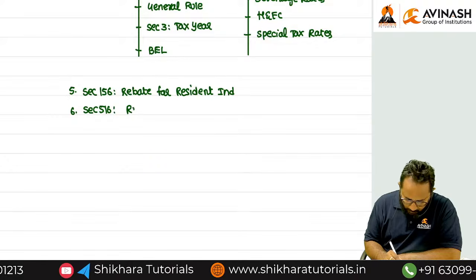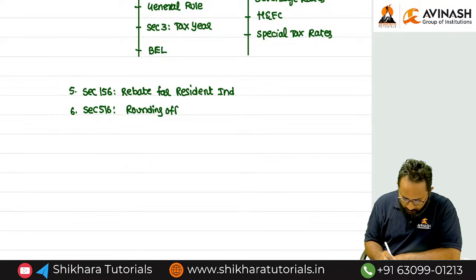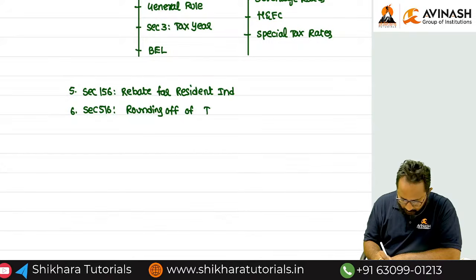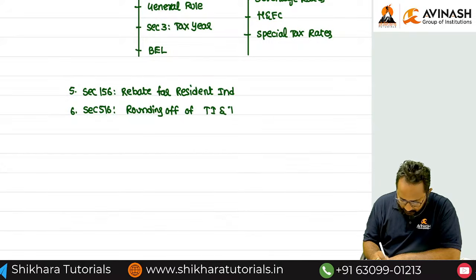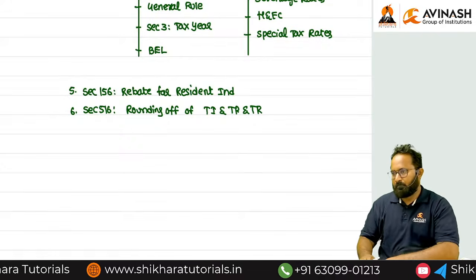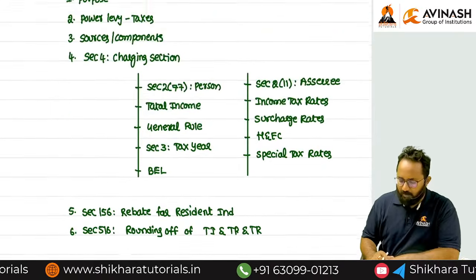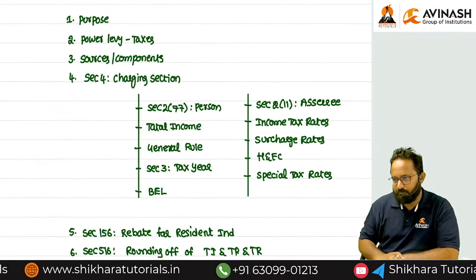What is that? Rounding off of total income, tax payable and tax refundable. These are the things we should round off under Section 516. This is only the summary.